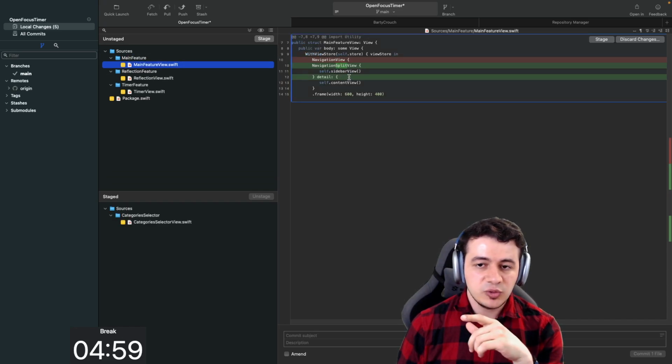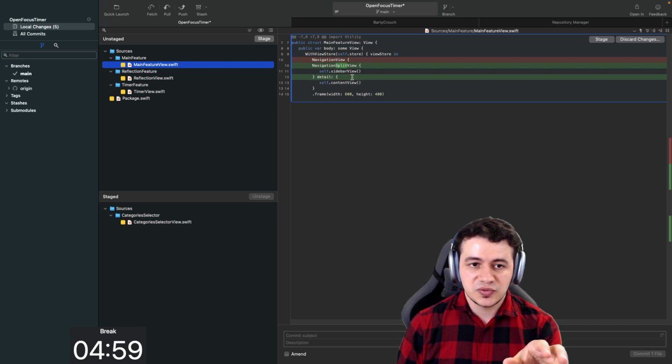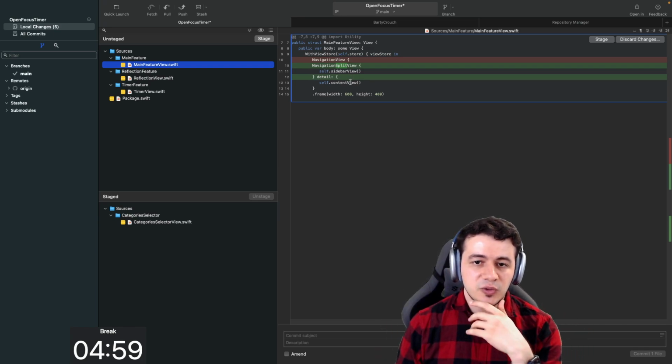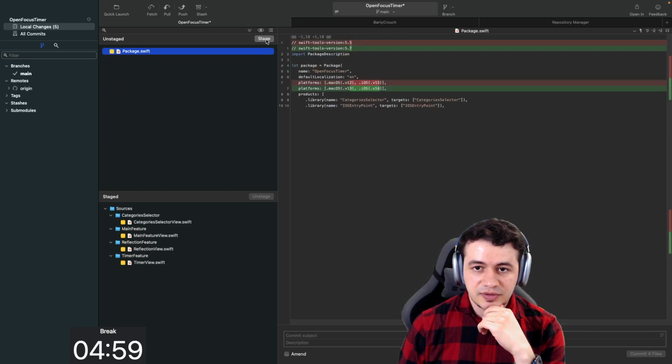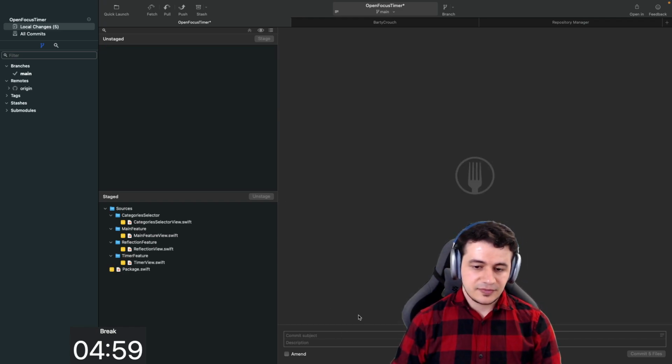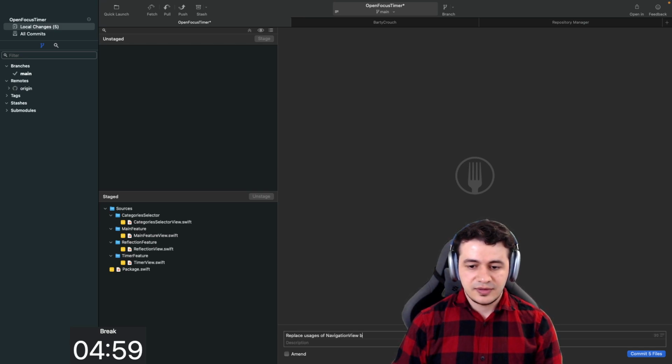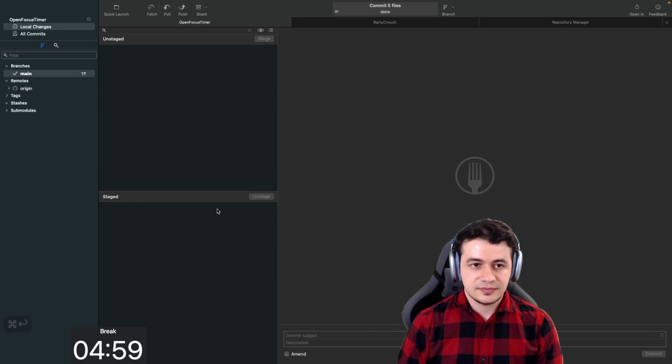And just by navigation split view, because this is supposed to be used basically on macOS with a split view, and it has a sidebar, and we want to keep that logic also on iOS. And I think that's basically: replace usages of navigation view by navigation stack or split view. Let's put it like that. All right. That's that last commit.